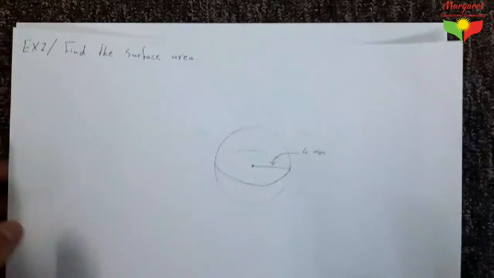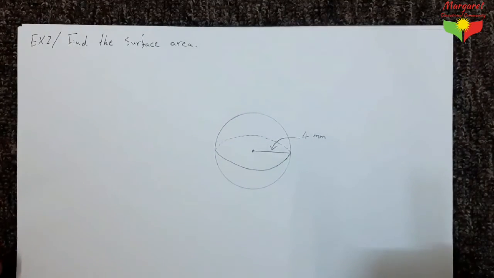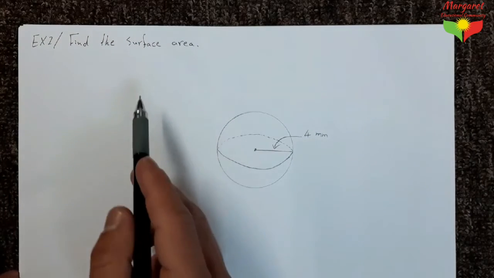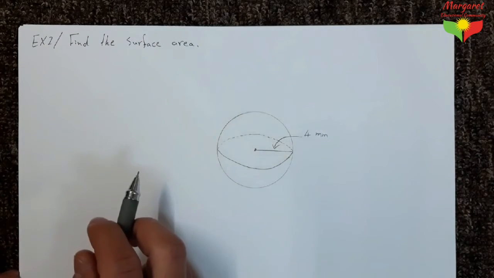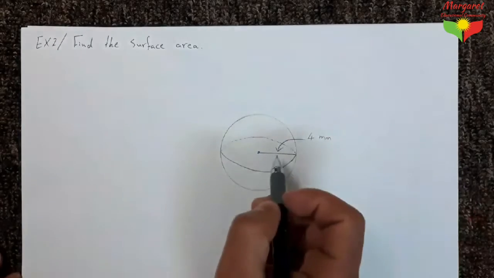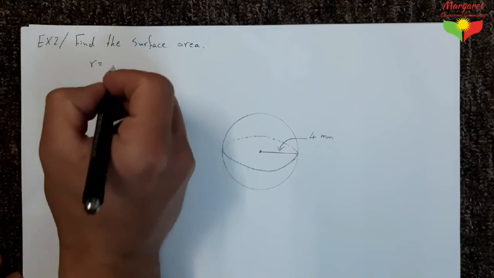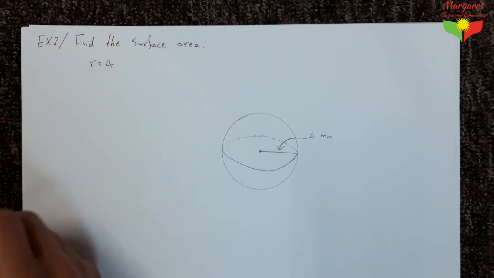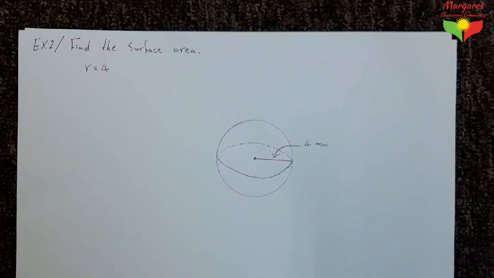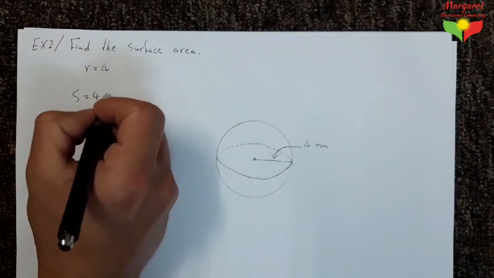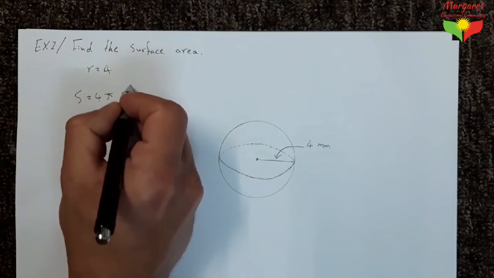After that we have example 2. Example 2 says find the surface area, given that r equals 4 millimeters. R equals 4. And we say that the surface area of the sphere denoted by S equals 4 pi times r squared.